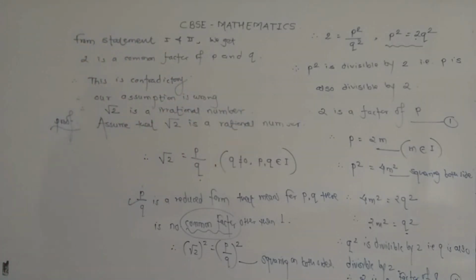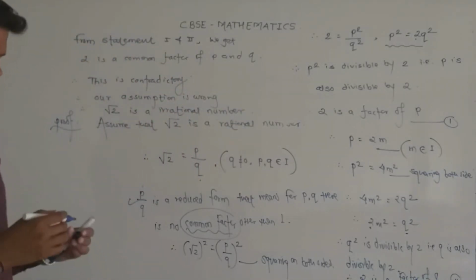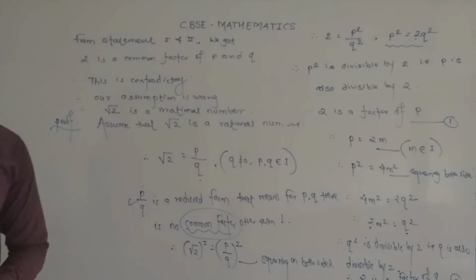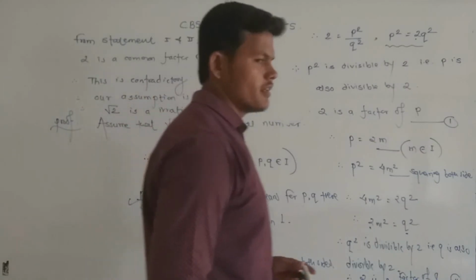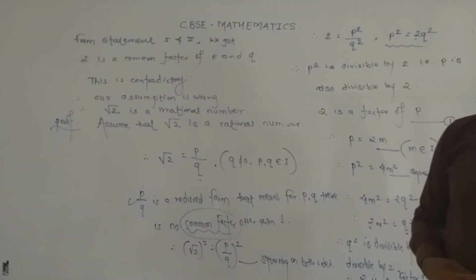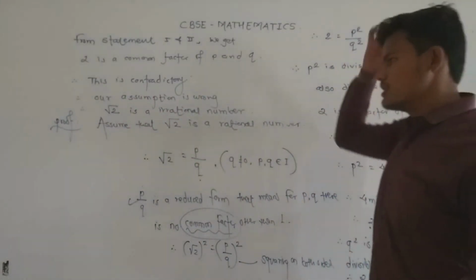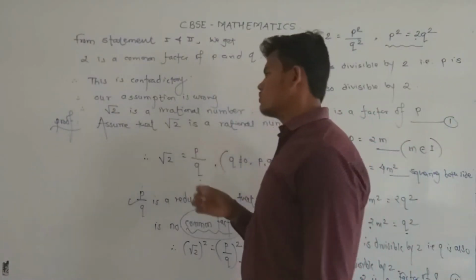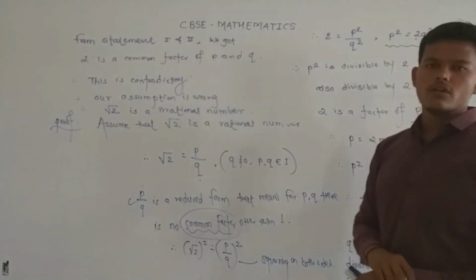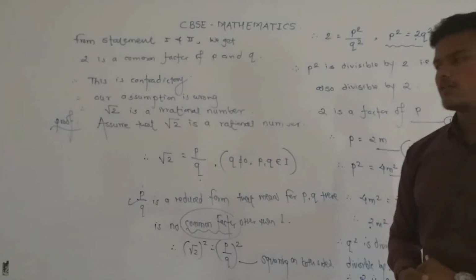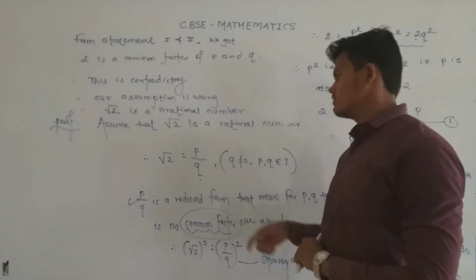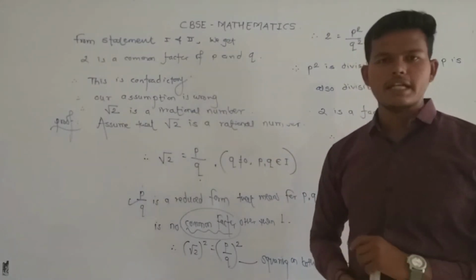So this proof is based on, this is the second application of the fundamental theorem of arithmetic. By using the fundamental theorem of arithmetic, we have proved that the given number is an irrational number. So again, I repeat, the question is prove that under root 2 is irrational. We already know that under root 2 is irrational, but we also prove it here. So this type of proof is known as indirect proof.